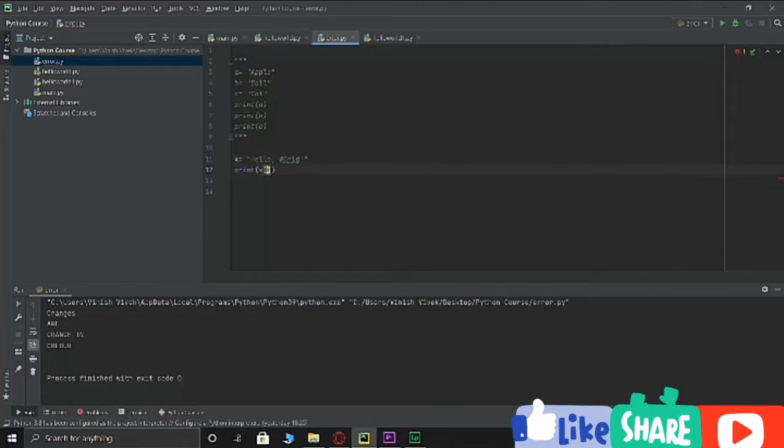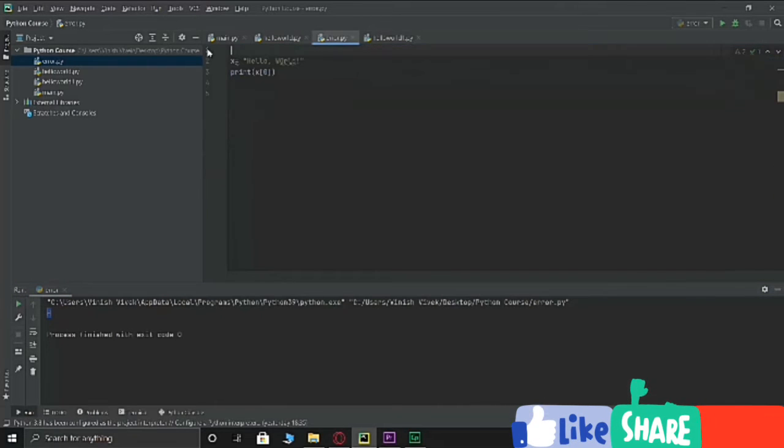So if you want to print hello's h, I write print x with the square bracket and 0, and I run this, as you can see, h got printed. Let's just remove this out. If I change this value to 10 and print, l got printed. That's the l from here. So this is how you access a certain character inside a string.